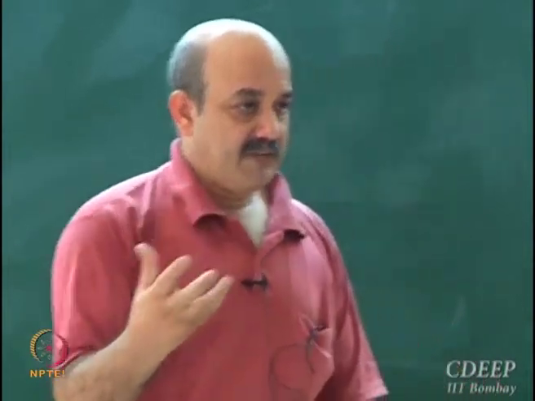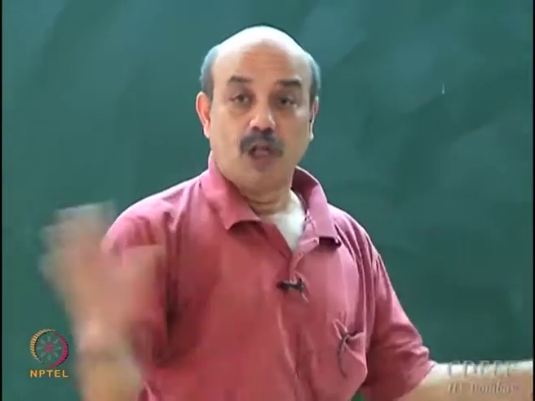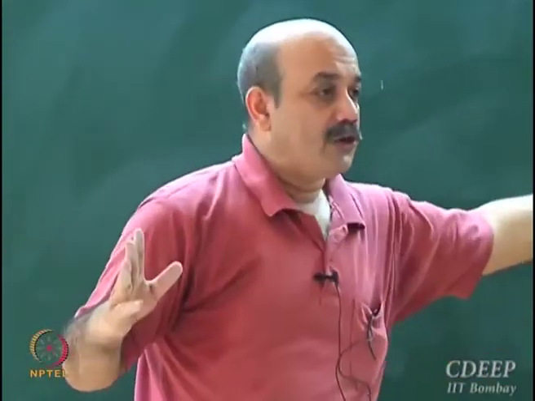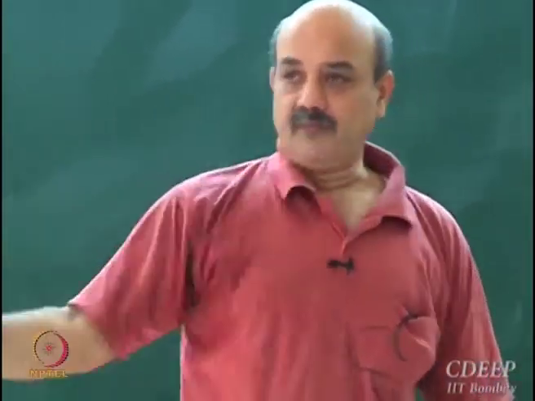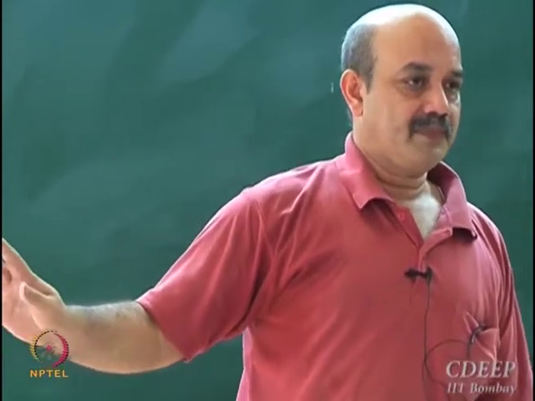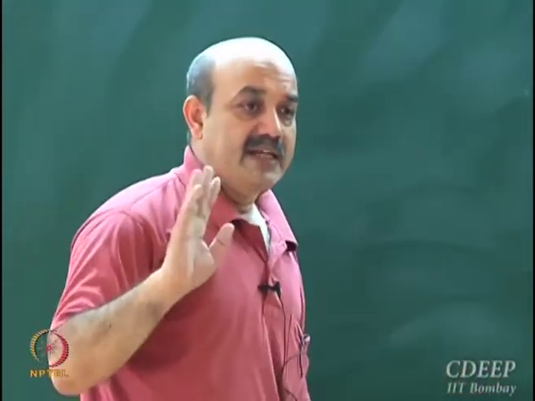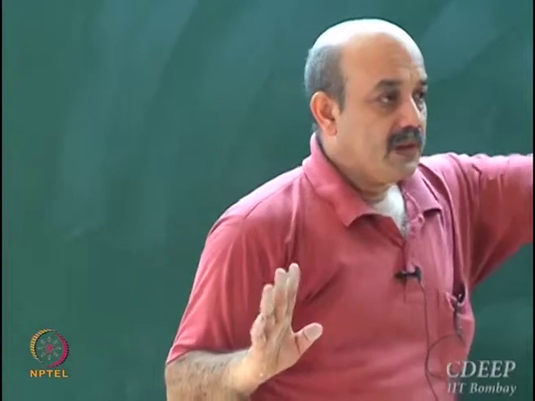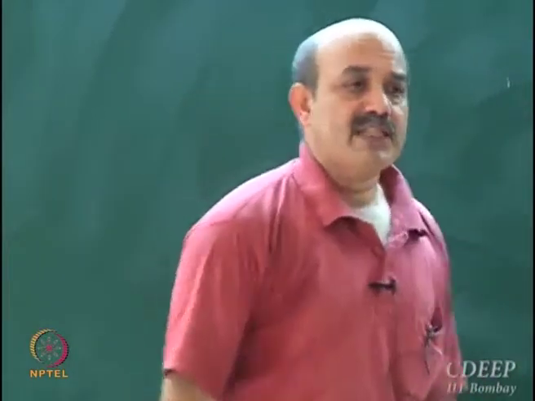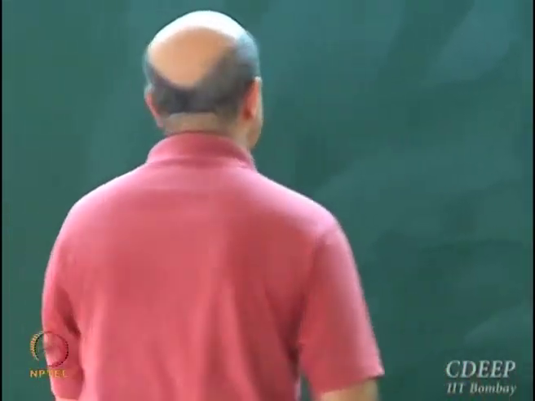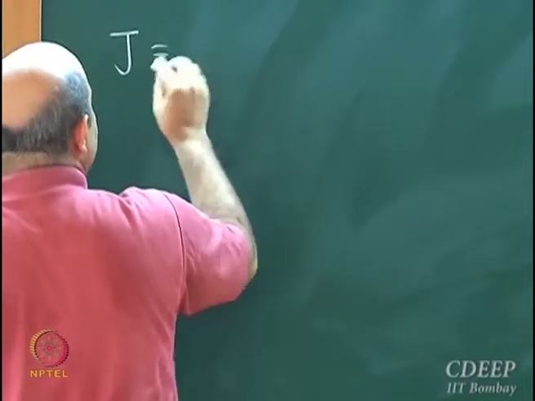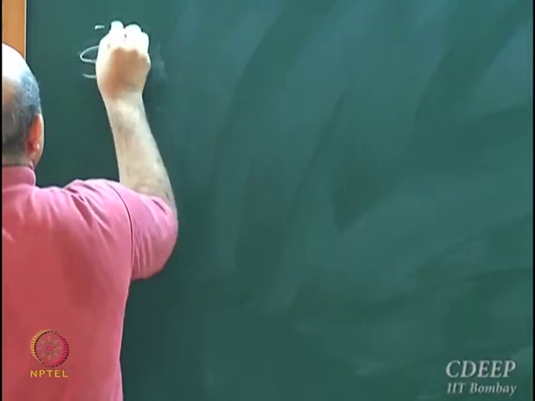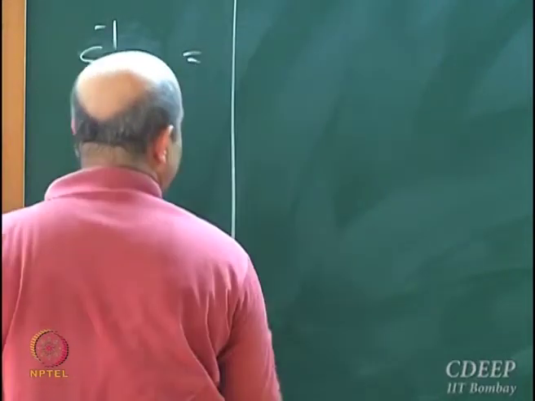Which is a very, very powerful result. You don't have to actually solve it. And this is true for 5 cross 5, for 10 cross 10, for 1000 cross 1000. If this condition holds, iterations will converge. So you are guaranteed convergence if this condition is satisfied. So what will be S inverse T? What will be the Jacobi matrix? Let's call this the Jacobi matrix.